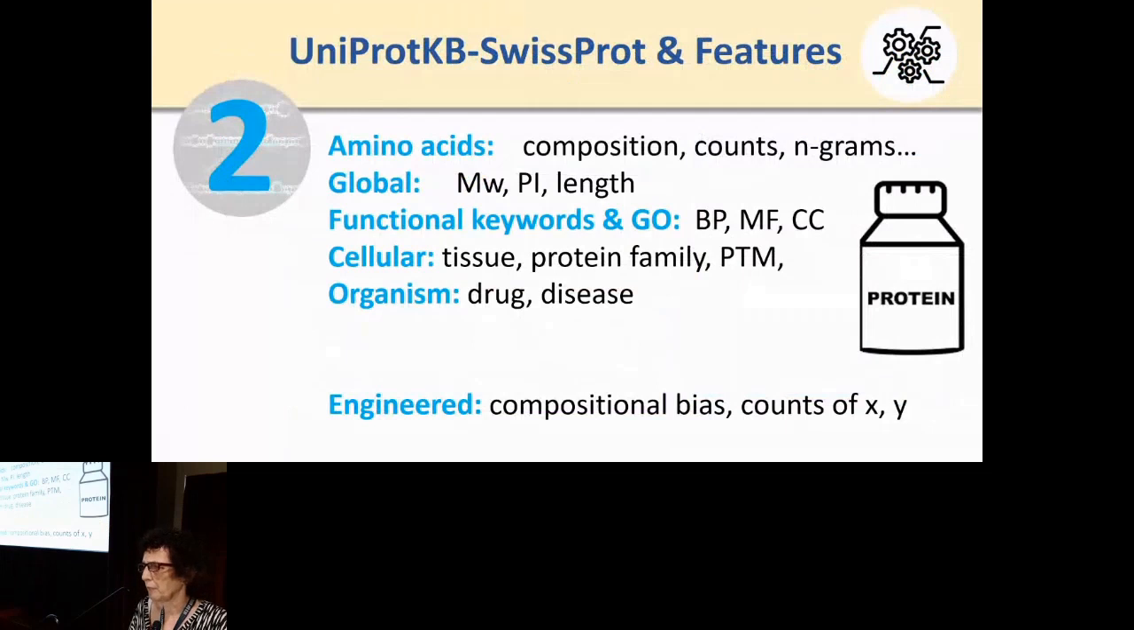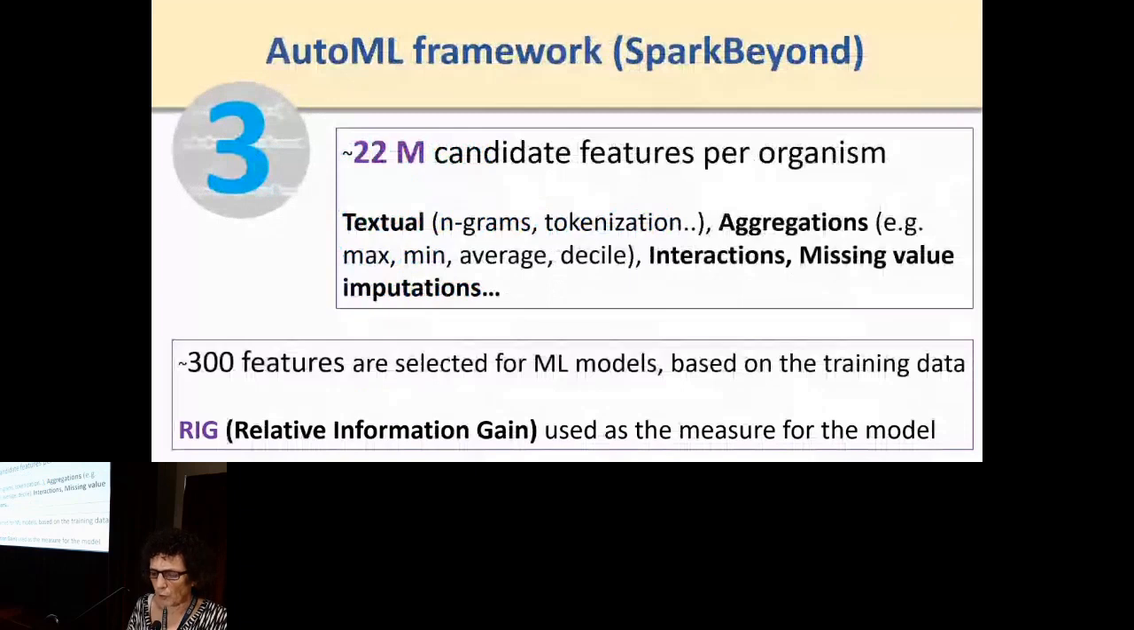Then we took everything that we know about proteins, which is UniProt, SwissProt, amino acids, global information, functional annotation, GO, cellular, and so on and so forth. And we engineered many features, like we heard in the previous talk. Altogether, for each model, we included about 20 million candidate features from all combinations per organism, which include everything that you can think of, or not even think of.